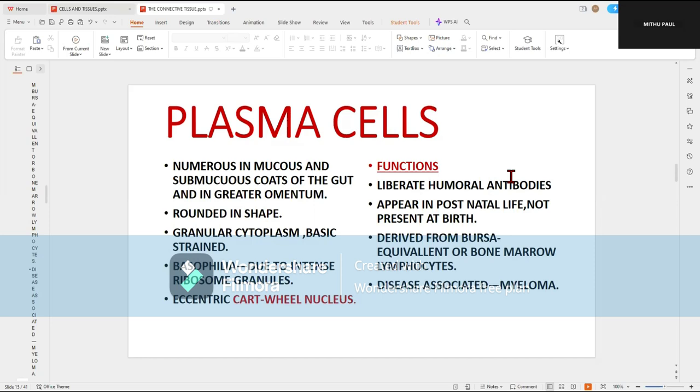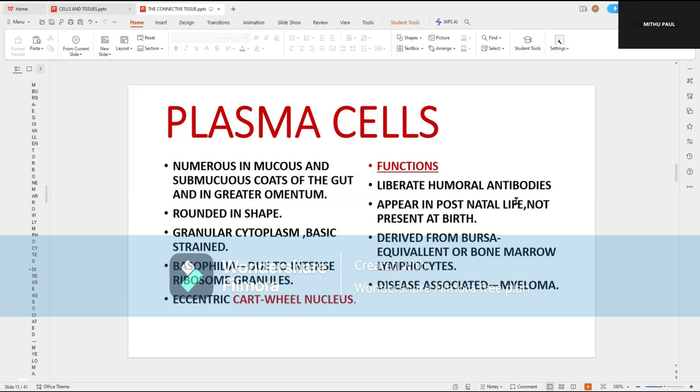The specific microscopic feature to identify the cell under the microscope is the presence of clumping chromatin in the nucleus, which is present in the form of a cartwheel. And this cartwheel nucleus is the diagnostic point of the plasma cells under the microscope. Their main function is the liberation of the humoral antibodies.